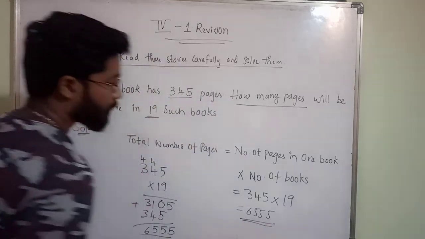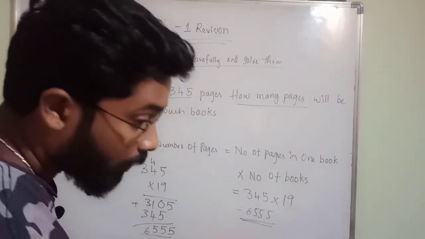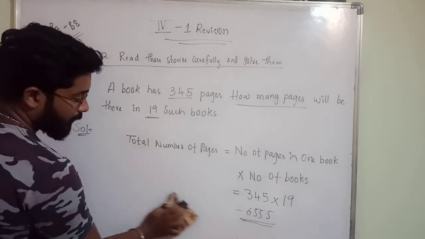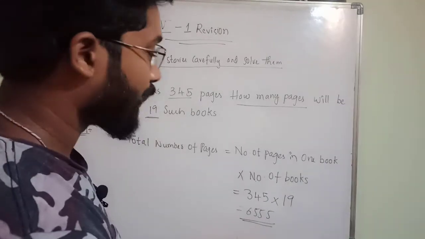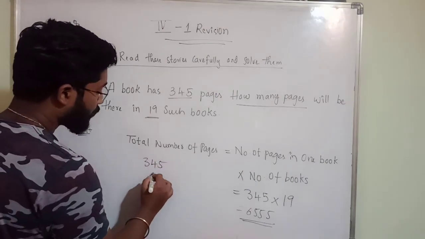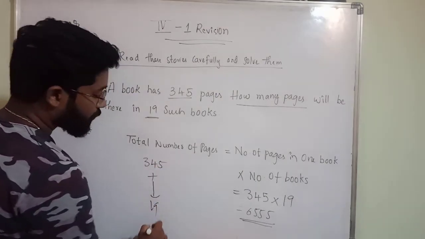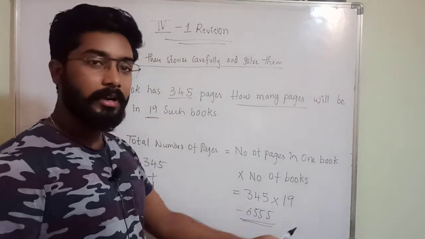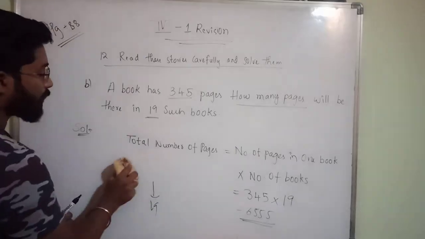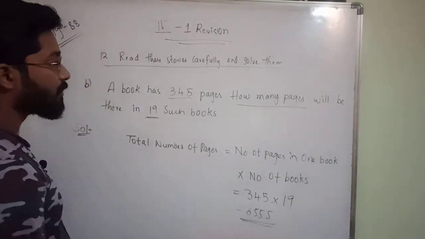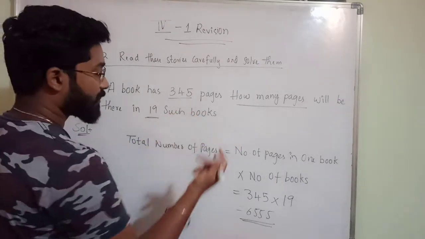Okay, so after adding 345 for 19 times and after multiplying, if you are adding 345 for 19 times also you will get the same answer. If you are multiplying 345 into 19 also you will get the same answer. Okay, so at last what is the answer? How many pages will be there in 19 such books?